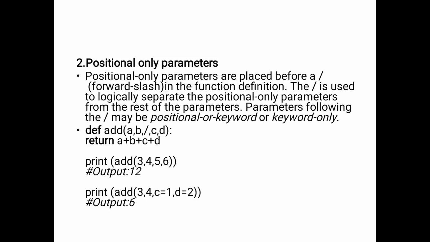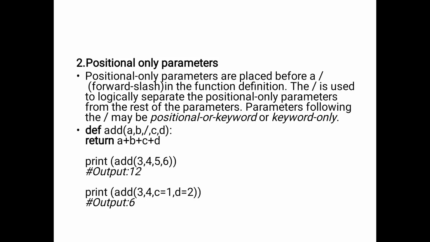The forward slash logically separates the positional-only parameters from the rest of the parameters. So a, b, c, d are the arguments declared in the add function, but the forward slash is used for the positional-only parameters, separating them from the rest of the parameters.